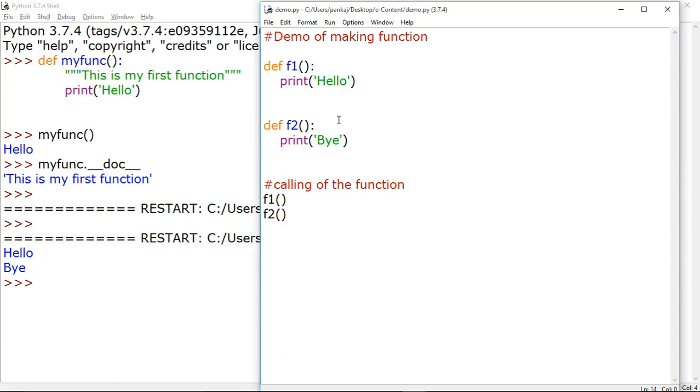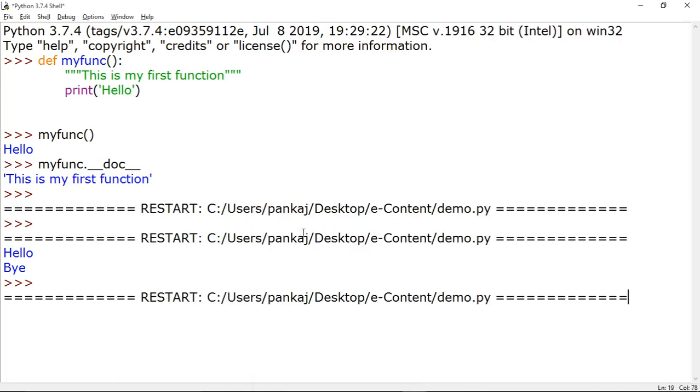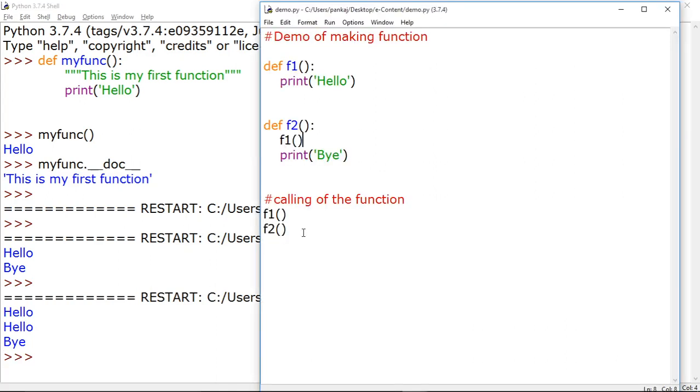We can also do one more thing: function 1 and function 2 can also call each other. So now in function 2, suppose I am writing inside it function 1, and now I am running this program again. So now see what will happen. The answer came hello hello bye. The reason is, first of all, I called the f1 function, so control is with f1, and it has printed hello.